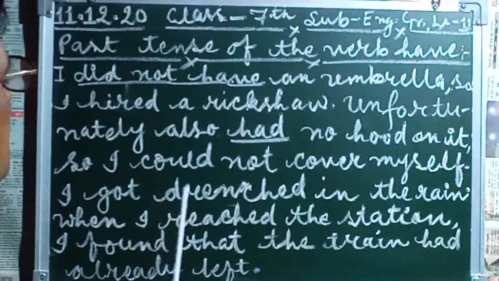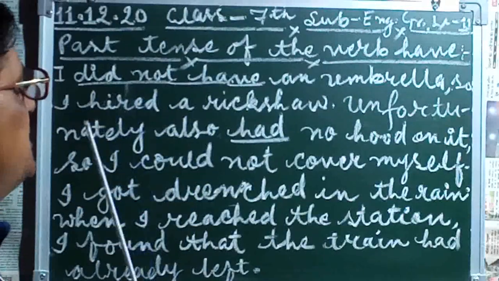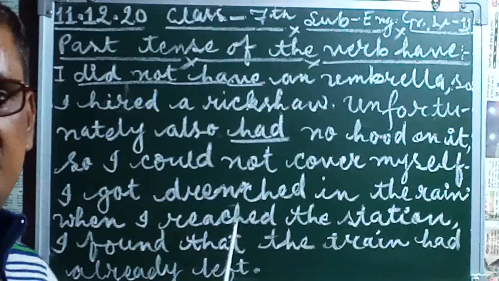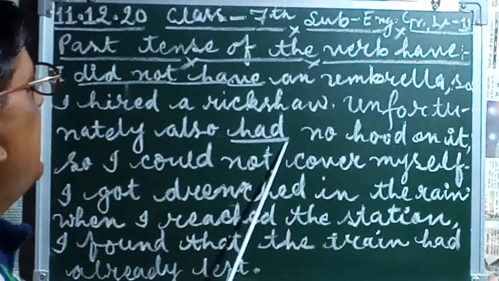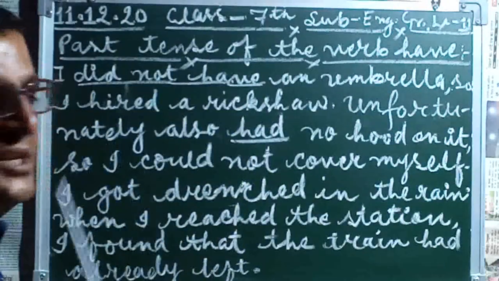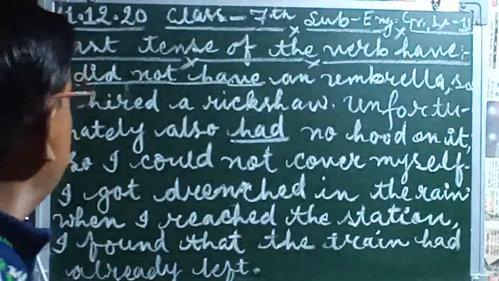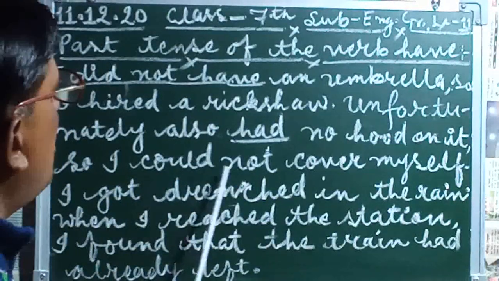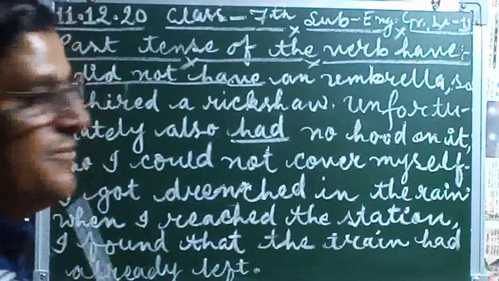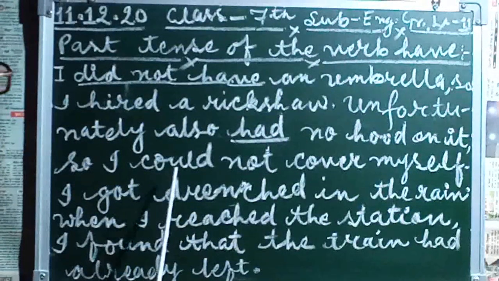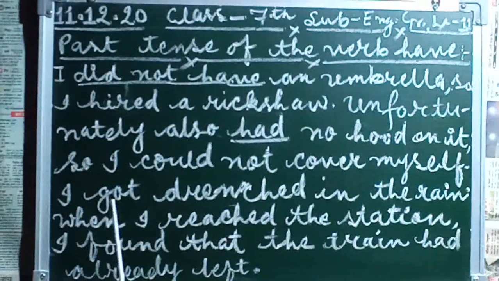In case did does not come in a sentence, we write had for representing a past tense. No hood on it, I could not cover myself. Here can should be there, but what am I using? Could.